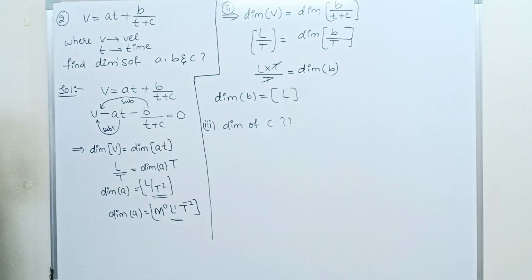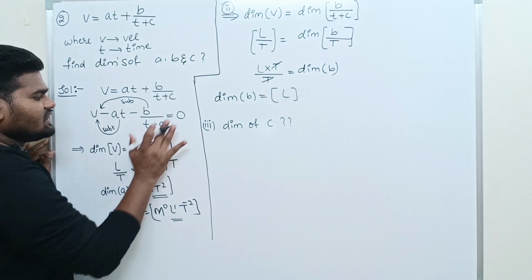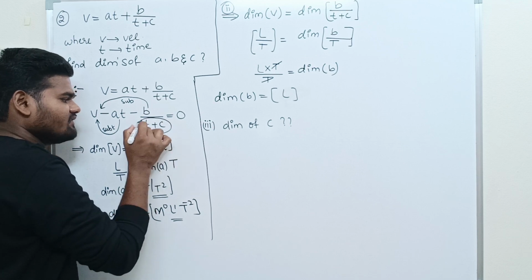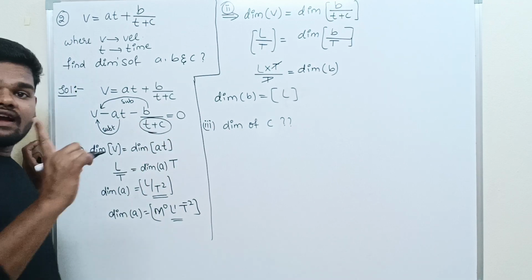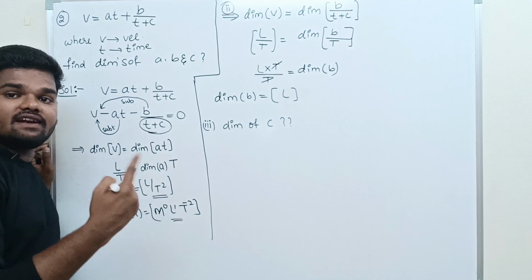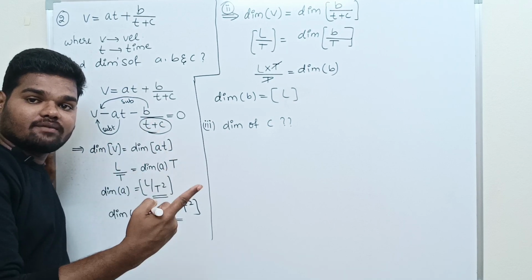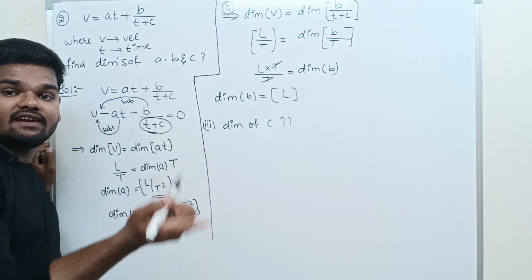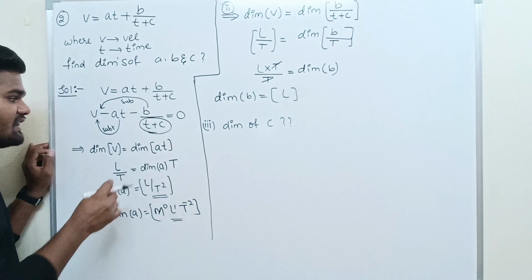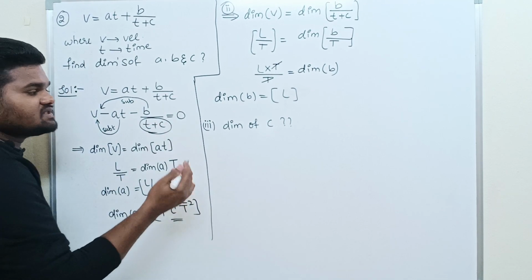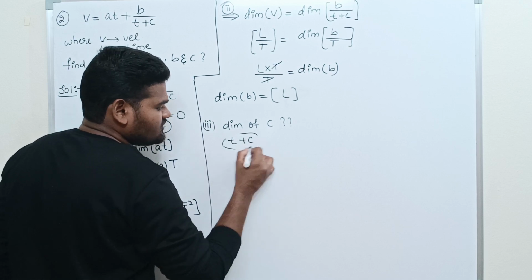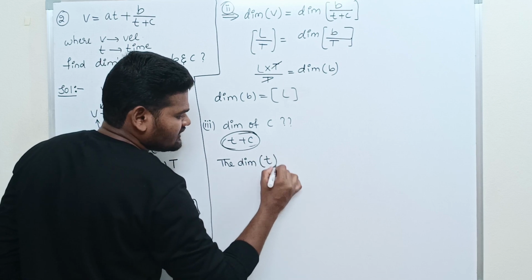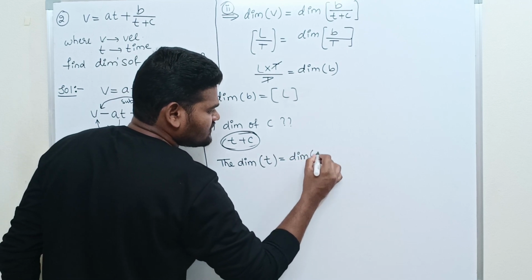Third, we have to find the dimension of C. How do we find it? If you observe this equation carefully, in the denominator there is a term T plus C. According to the principle of homogeneity, physical quantities having the same dimensions can be added. Here T is added to C. That means the dimension of T is equal to the dimension of C.